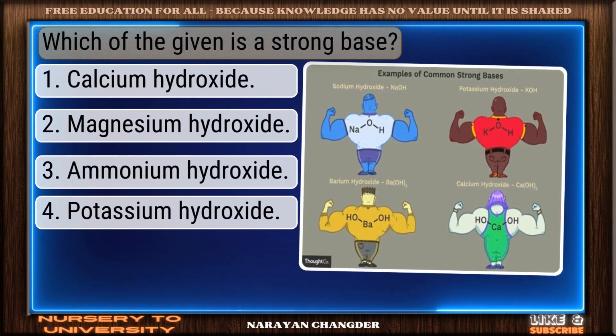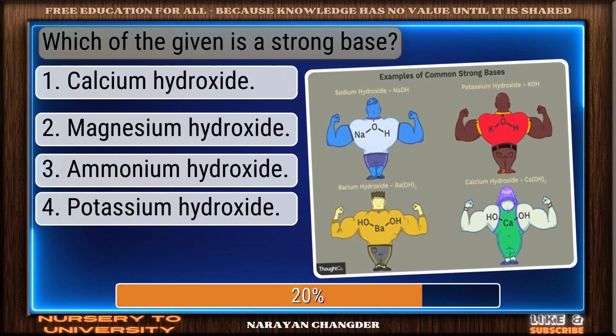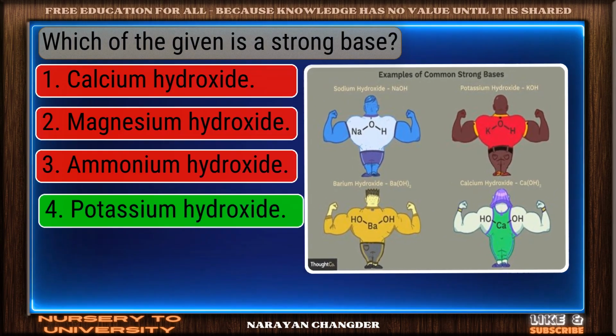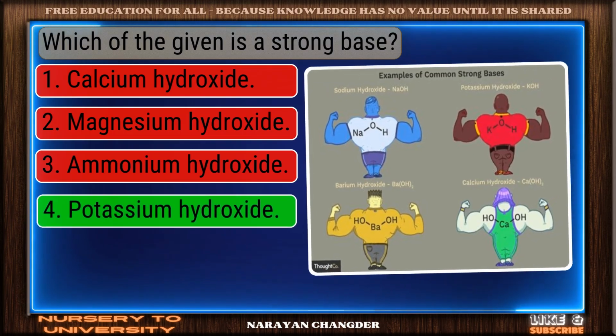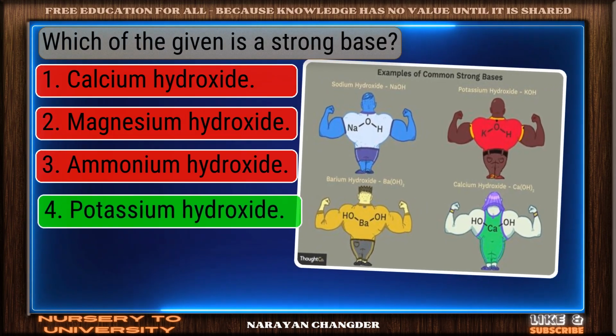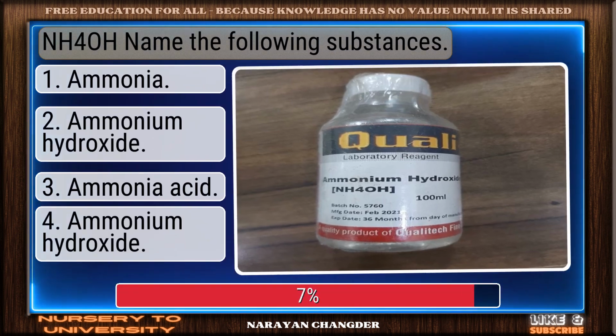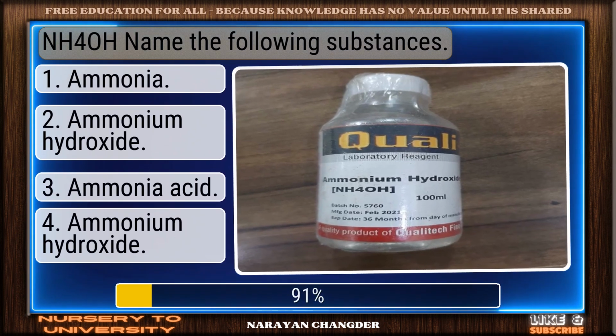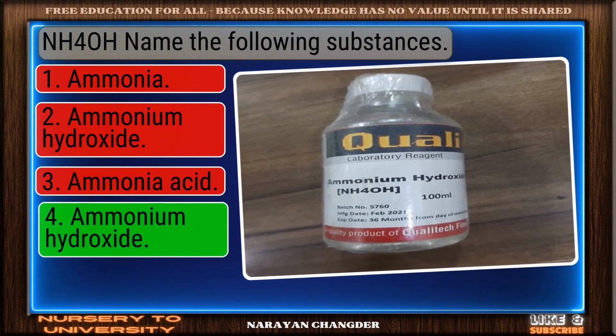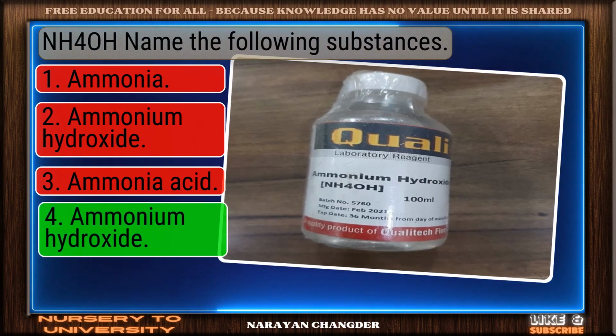Which of the given is a strong base? On track. Potassium hydroxide is the correct answer. Name the following substances. Correct response. Ammonium hydroxide is the most accurate answer.